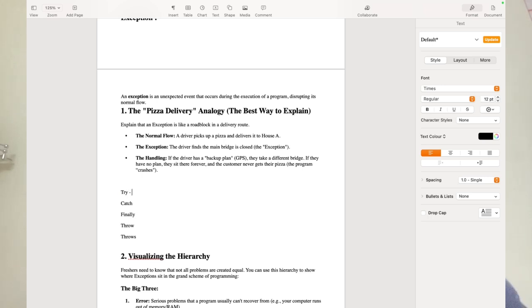Whatever code you think will throw an exception, you write inside the try block. Code that might throw the exception, you provide in this. Catch is what you should do if an exception happens, whether you must retry.